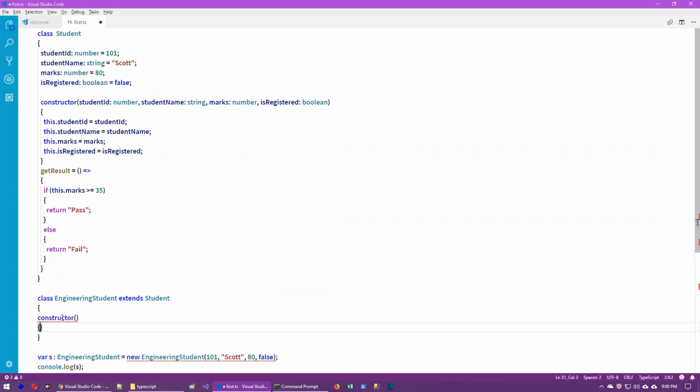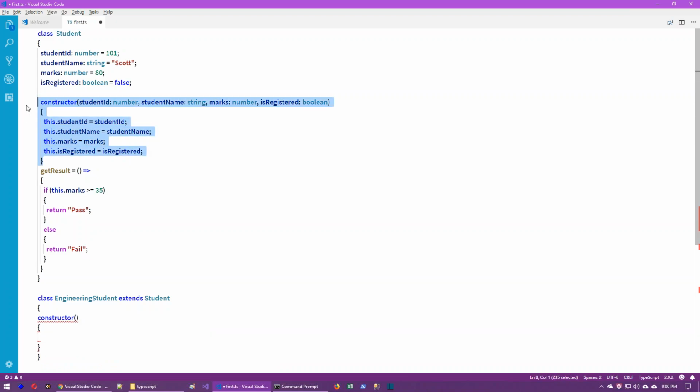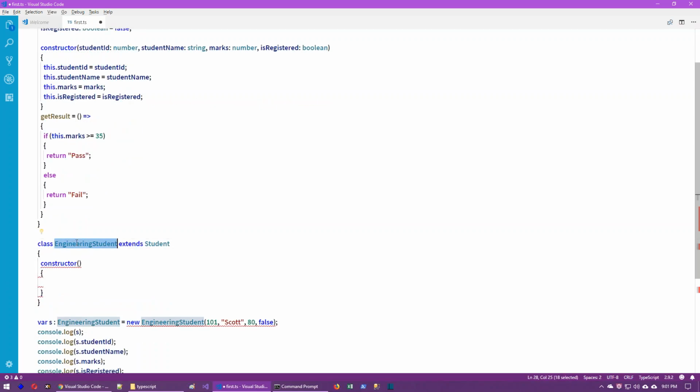The reason is, if the parent is having a constructor, compulsorily we have to create a constructor in the child. If in the parent there is no constructor, no need of writing a constructor in the child. So as the parent itself is having a constructor, we have to create the child constructor, and from here we have to call the parent class constructor, because when we create an object, the execution flow first comes to the child class constructor. Explicitly through this syntax, by using the keyword super, we can call the parent class constructor.